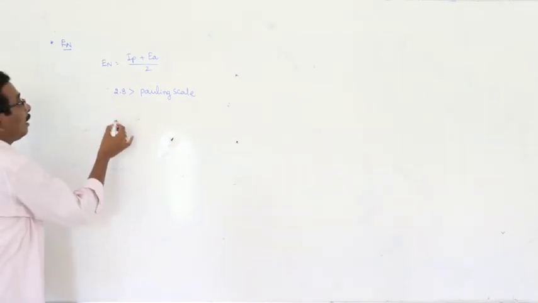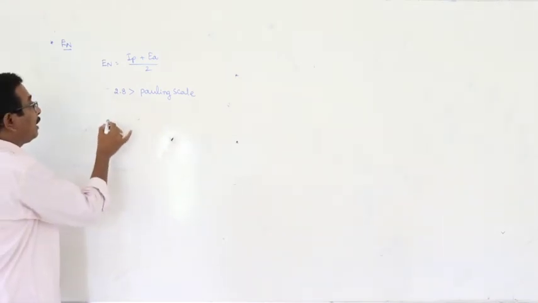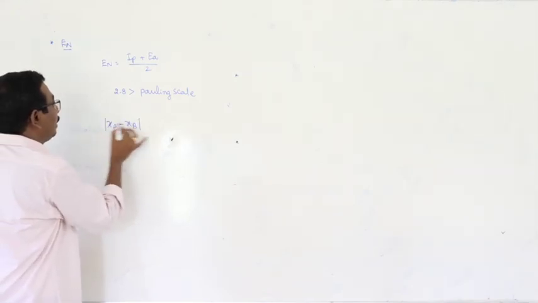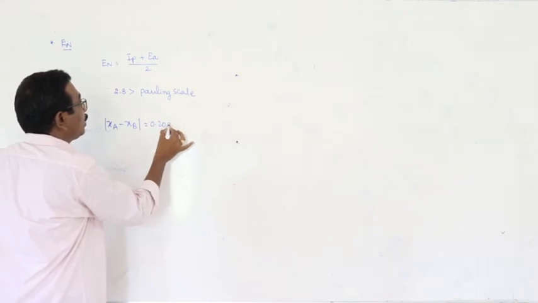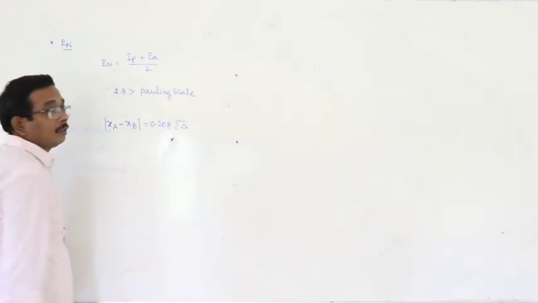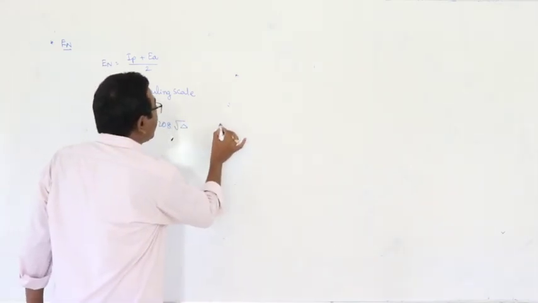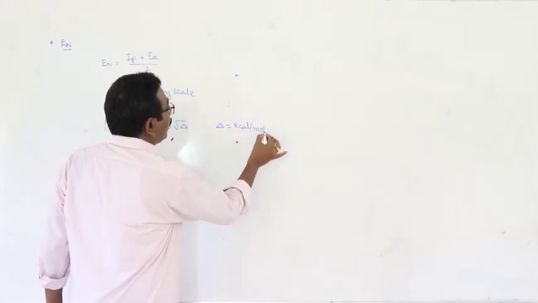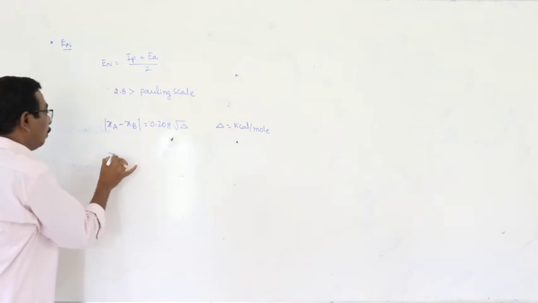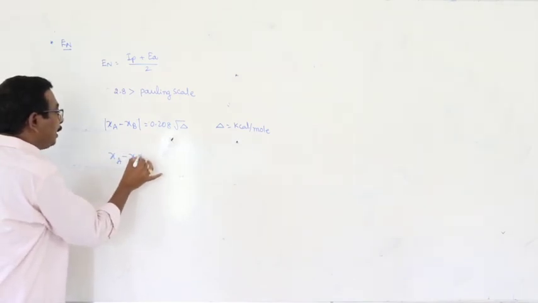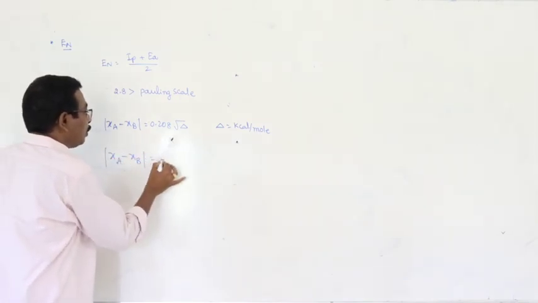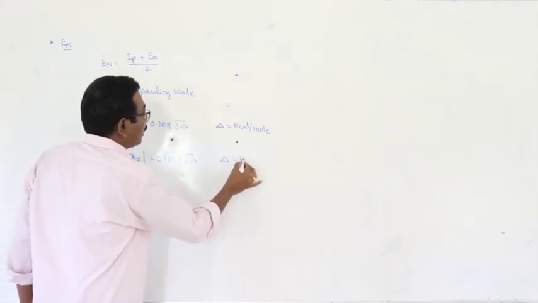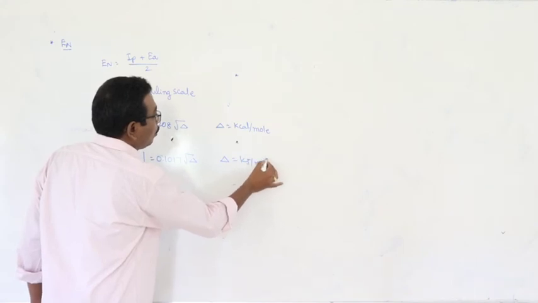And what about the formula used to calculate Pauling scale? Modulus of XA minus XB is equal to 0.208 into root delta. Here this expression is used when delta is given in terms of kilocalories per mole. Modulus of XA minus XB is equal to 0.1017 into root delta when delta is given in terms of kilojoule per mole.